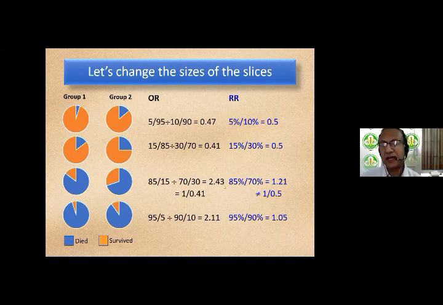Let's look at it on the higher side of 1. Let's take the bottom example. Odds ratio is 2.11. The corresponding risk ratio is 1.05. Again, odds ratio is further away from the value of 1 on the higher side compared to the risk ratio. This means that the odds ratio always tends to inflate the size of the effect compared to its corresponding risk ratio. It will always exaggerate the effect compared to its corresponding risk ratio. So these are a few interesting things that we have learned about the odds ratio and the risk ratio.